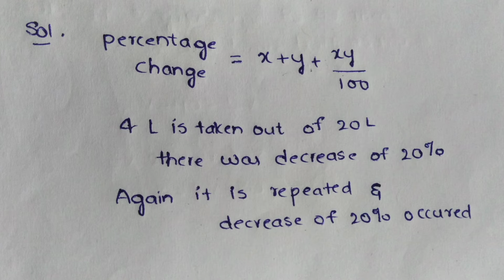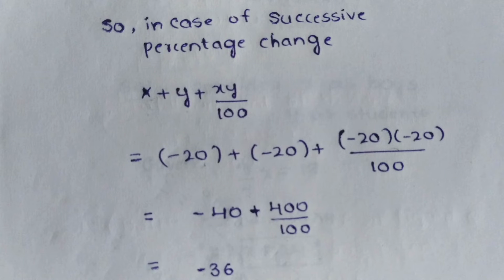So when we have a successive percentage change, we use this formula, and in the same way now I'm going to apply this formula here. So in the value of x I'm going to add minus 20 because there is a decrease of 20%, and in the value of y also I'm going to add minus 20 because in the next step the process is repeated, and the value of y will be minus 20.